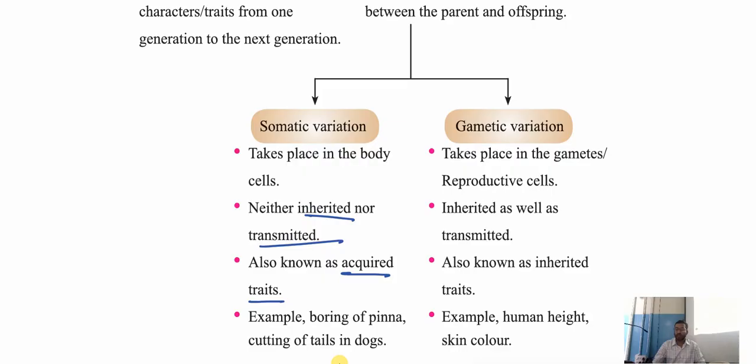Now come back to genetic variation. Now see here, genetic variation takes place in gametes. That is called genes.